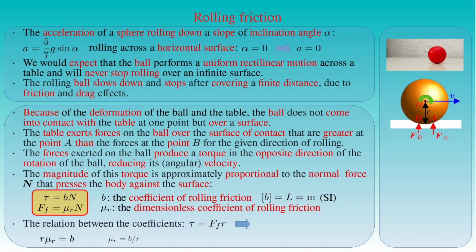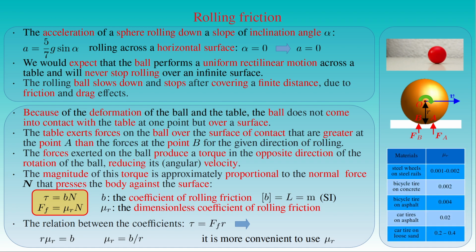Equivalently, the dimensionless coefficient of rolling friction μr is equal to the ratio of the coefficient of rolling friction B to the radius r. We can find measured data for both types of coefficients in the literature, but it might be more convenient to use the dimensionless coefficient since it does not involve any length scale. In this table we show the dimensionless coefficient of rolling friction μr for some typical cases from everyday life, starting with a rolling resistance for railroad steel wheels on steel rails, which has a very low value between 0.001 and 0.002. These figures are also the same for ball bearings.